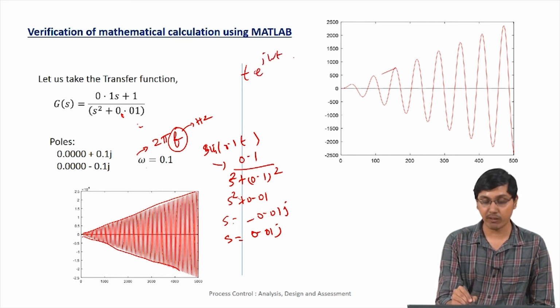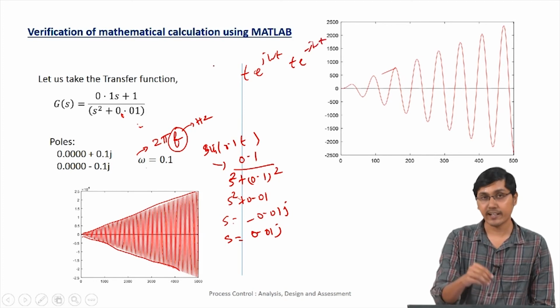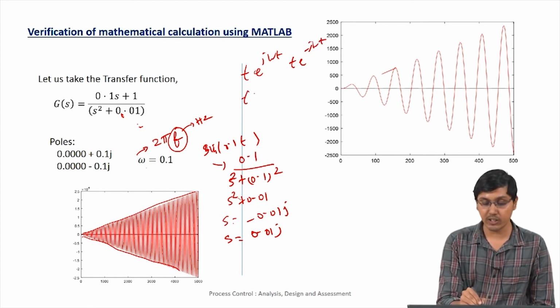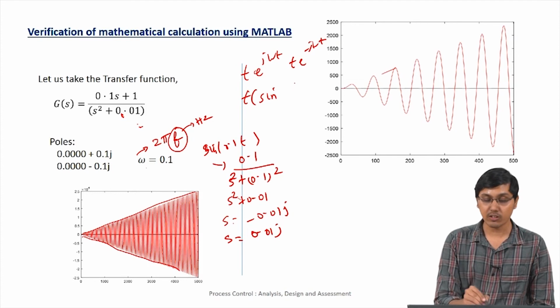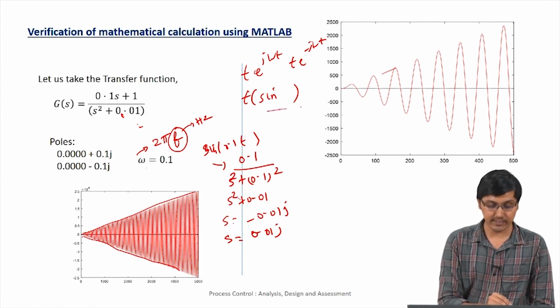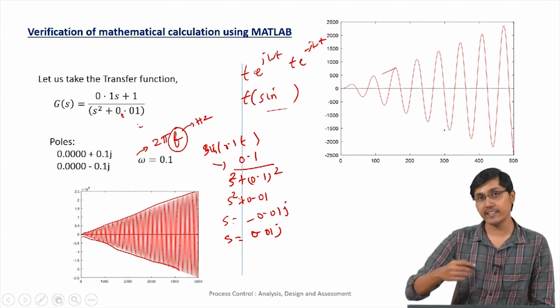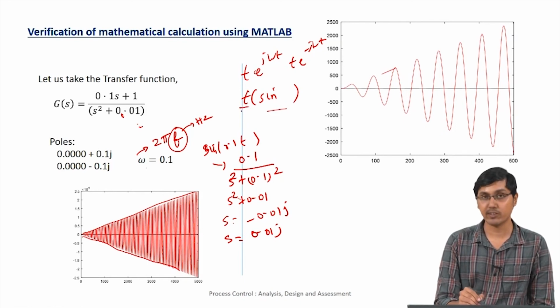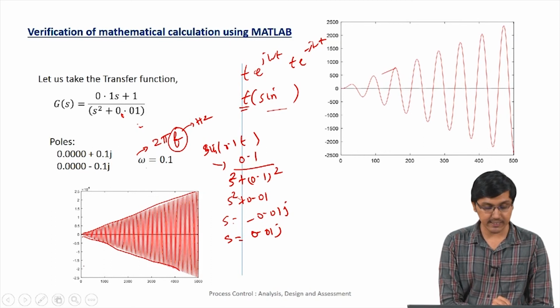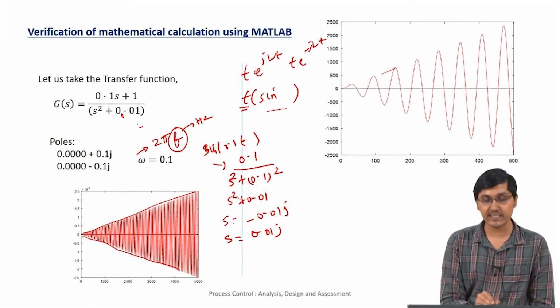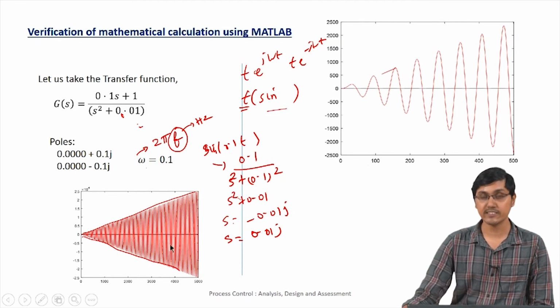t into e power minus j omega t, which can be simplified into some t into sine of something. So the sine wave is still there, but the amplitude of this is increasing with respect to time. When time tends to infinity, this also tends to infinity, and you can see that this is proportional to the time, so it is a straight line. It's a linear thing. This is called resonance. This concept itself is called resonance.